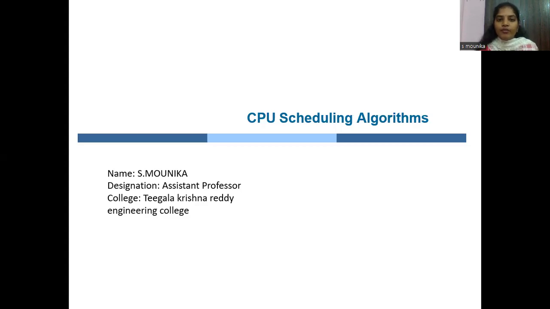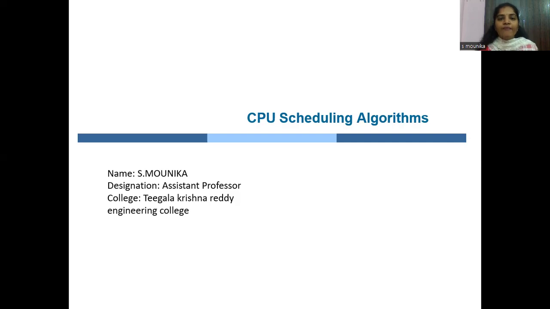Today, we'll discuss CPU scheduling algorithms. CPU scheduling algorithms are also known as process scheduling algorithms. So, what is a process? A program under execution is called a process. For example, I'm running a C program in my operating system, and that program is going to be executed. This is also a process. If I am sharing a file to another system, that is also a process. If I'm searching for anything in Google Chrome, that is also a process. A task or a program under execution is called a process.